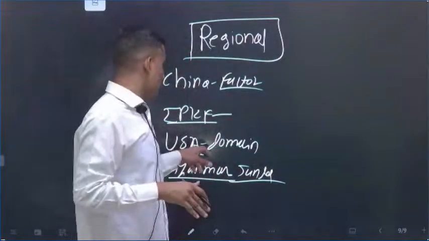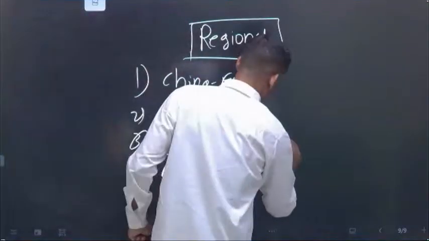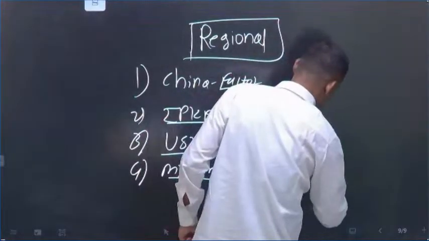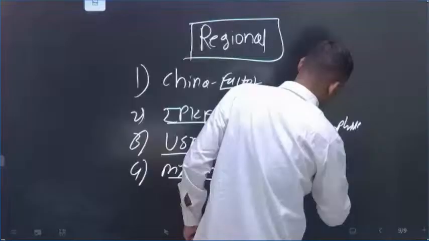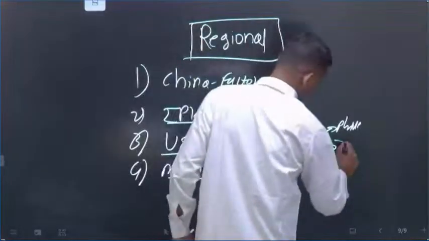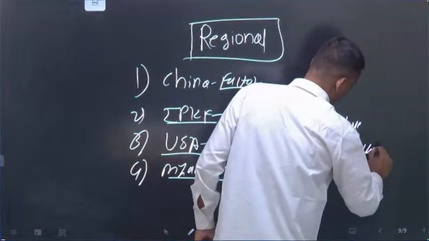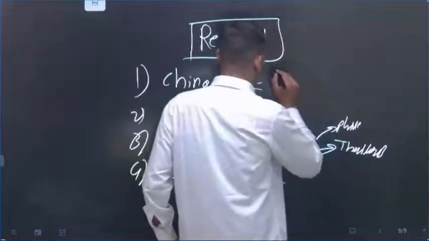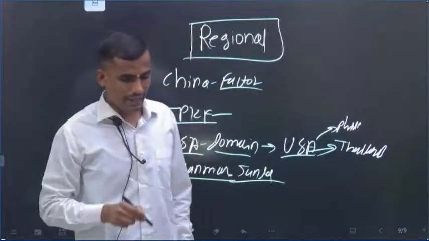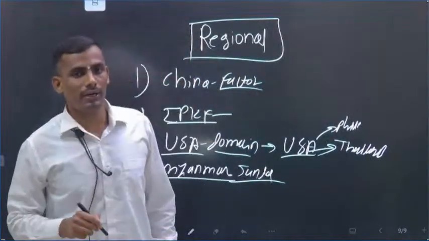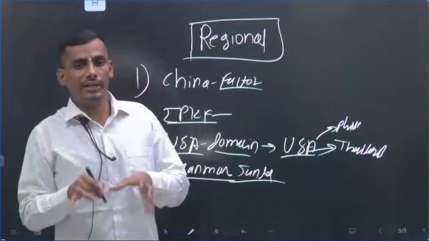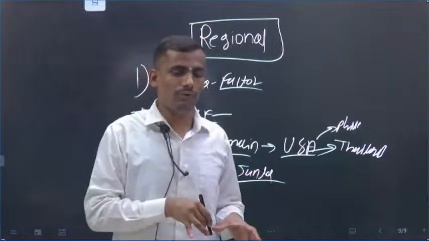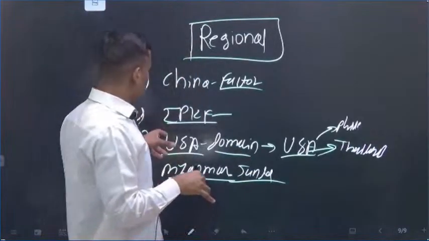In the US case, the influence of the US is too much, in the Philippines, and other countries like Thailand. Compared to the USA and China, India is far lagging behind because they have economic power and military power, so they are investing heavily. So this is also the USA factor.